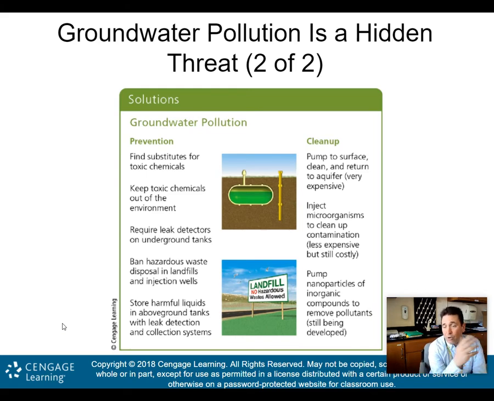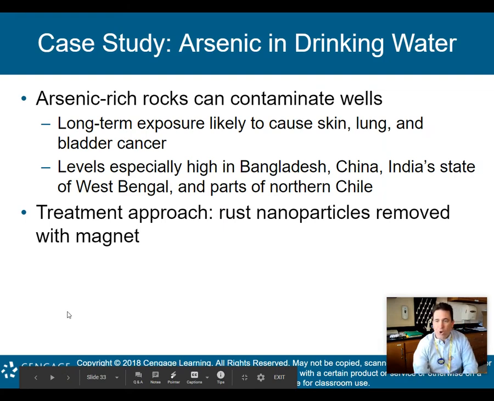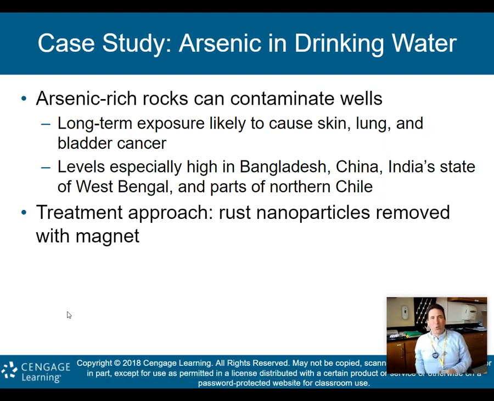So when it comes to groundwater cleanup, this could be an area that you, if you're getting into environmental science in the future, may want to get into, because we really don't have effective, cheap ways to do it. And obviously, groundwater pollution is a big issue, not only here in the U.S., but especially around the world in some of our underdeveloped nations. So if you could come up with a cheap way to clean groundwater, you might become a very rich man or woman. All right, so maybe this is something that you might want to look into as you head on off into the real world, quote unquote.